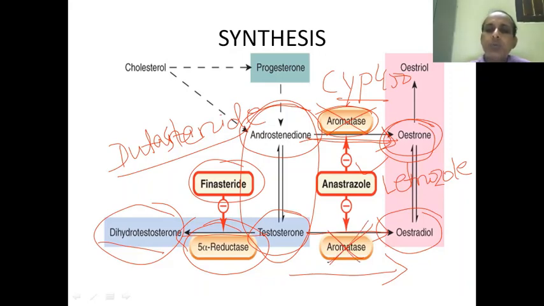And anastrozole and letrozole are useful whenever there is excess of the female sex hormone, particularly in case of males. Even in females, whenever there is excess of estrogen and estrogen hyperstimulation, at that time we can use anastrozole or letrozole.